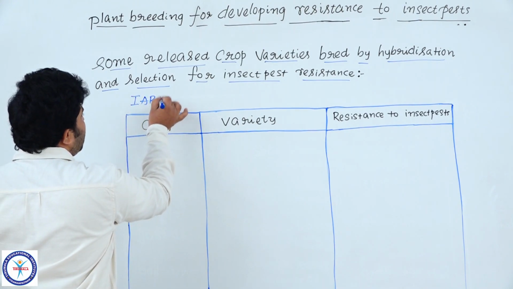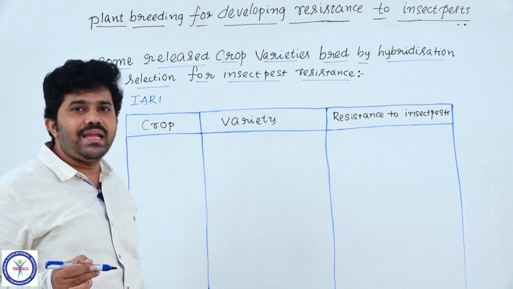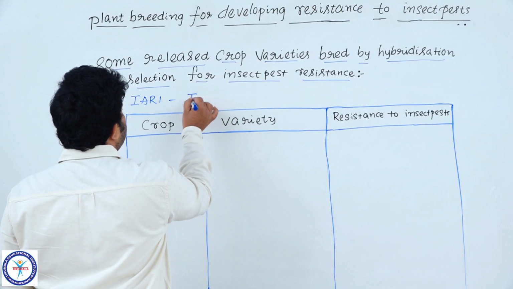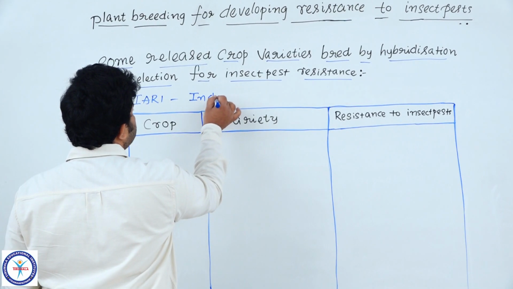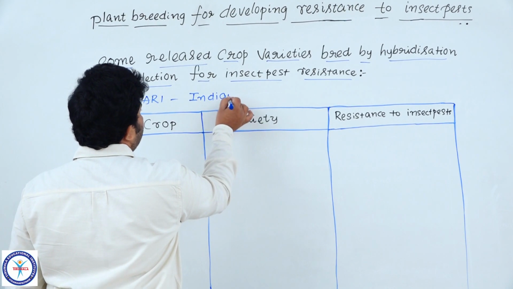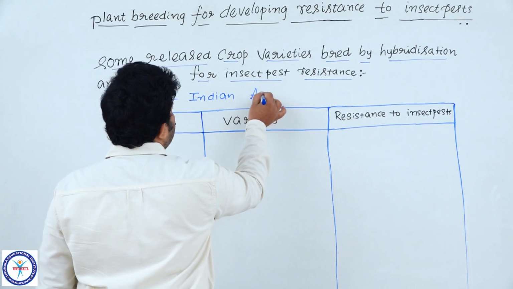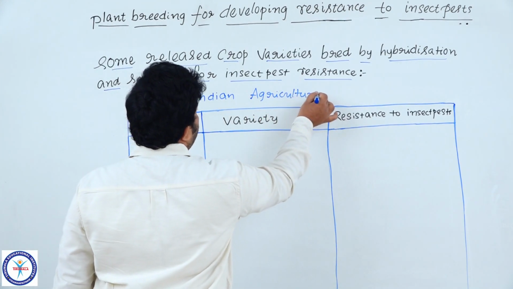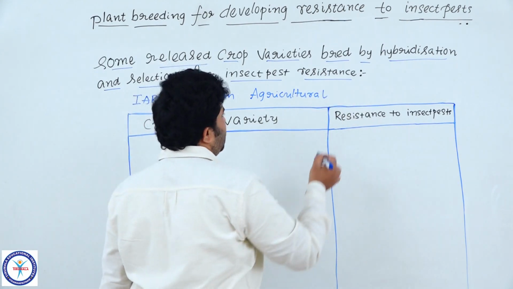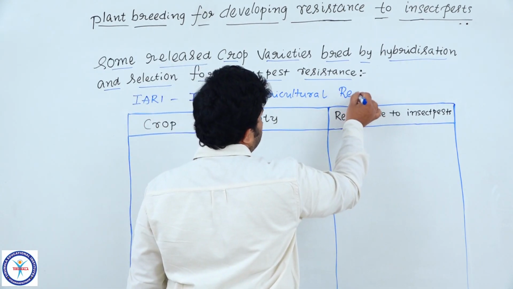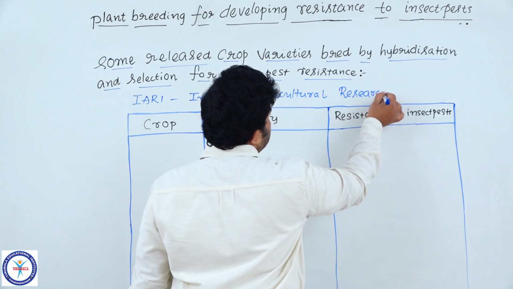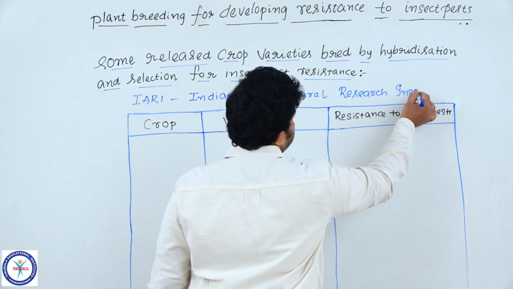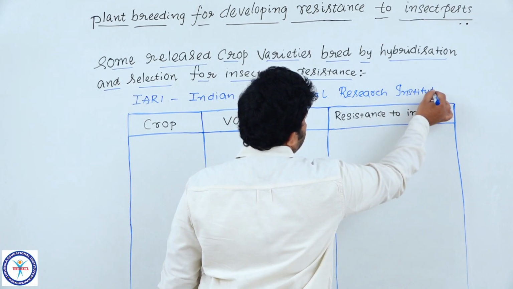Here some varieties are given by IARI. What is IARI? You know very well. Indian Agricultural Research Institute. Where is it?